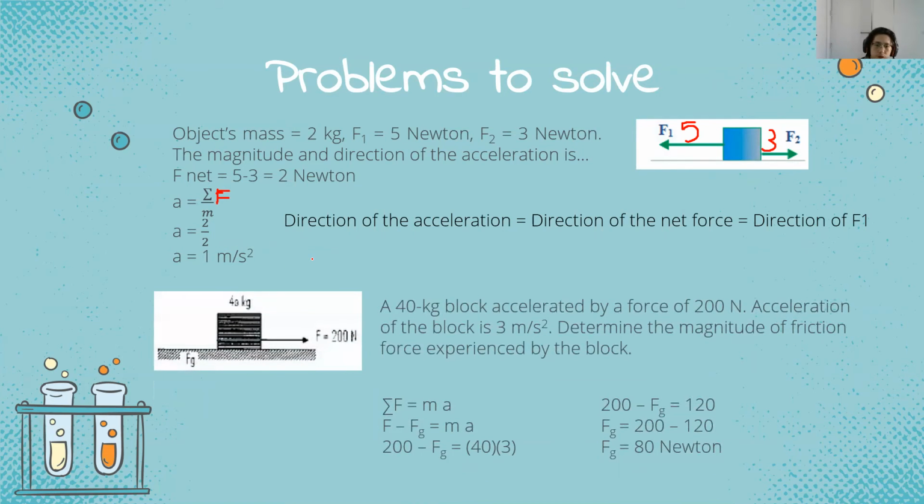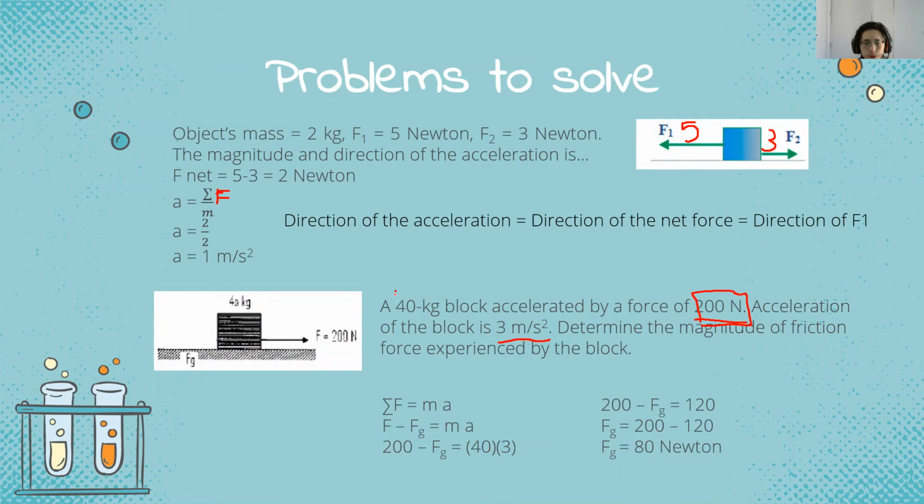Next, we have a 40 kilogram block that is accelerated by a force of 200 newtons. Acceleration of the block is 3 meters per second squared. Determine the magnitude of the friction force experienced by the block. We can use the equation sigma F equals m times A. F minus Fg equals m times A. We have F, which is 200 newtons, and Fg we don't know, we need to find Fg.